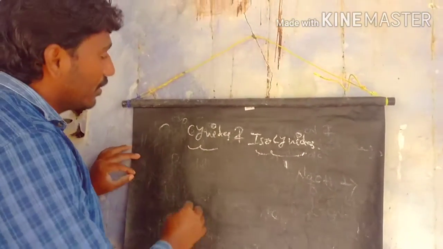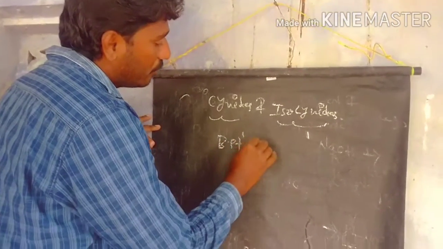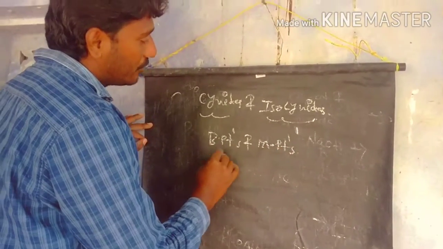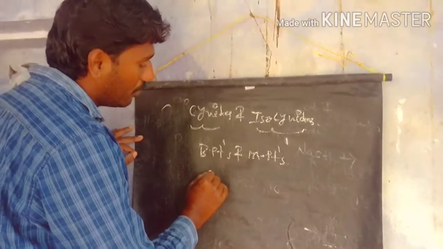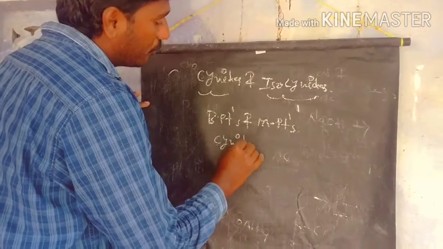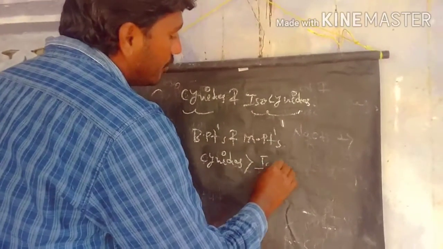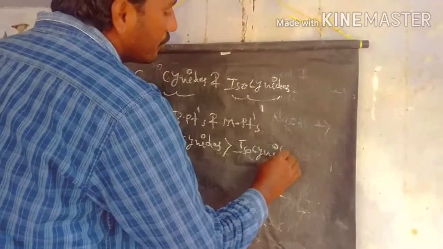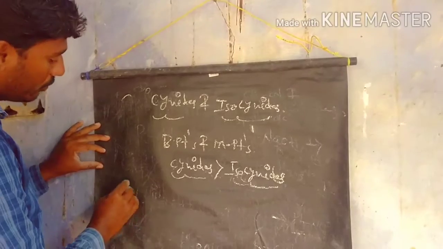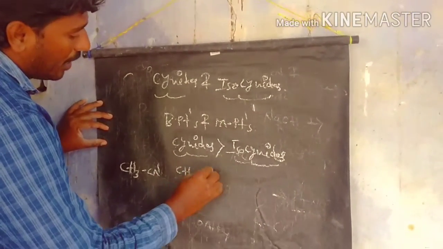If you observe the boiling points and melting points of these compounds, for equal molar mass, the cyanates have a higher boiling point and melting point compared to the isocyanates. For example, if you take a simple molecule, methyl cyanate and methyl isocyanate, both have the same molar mass.